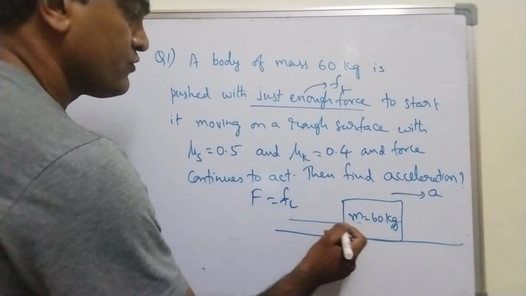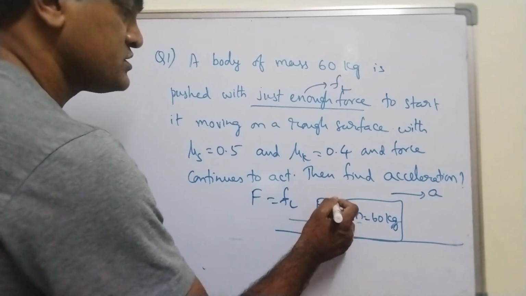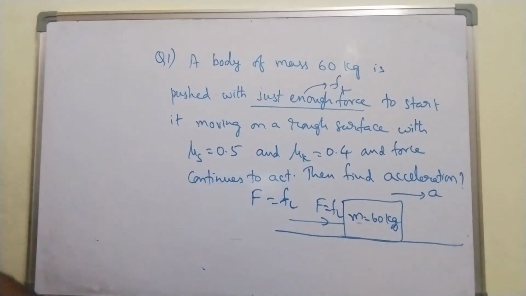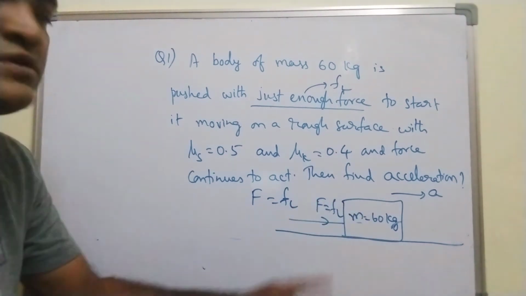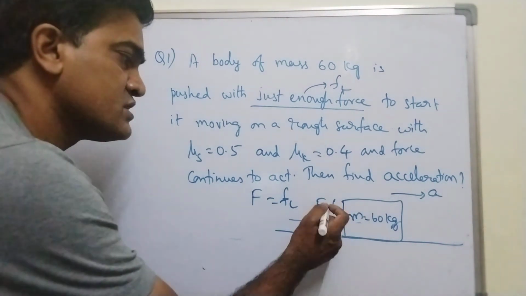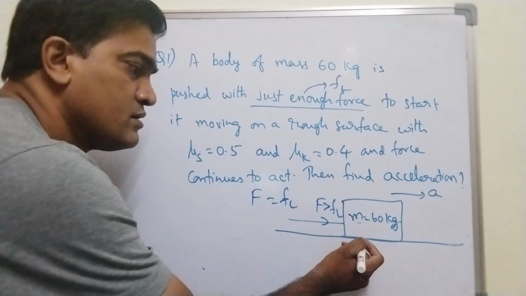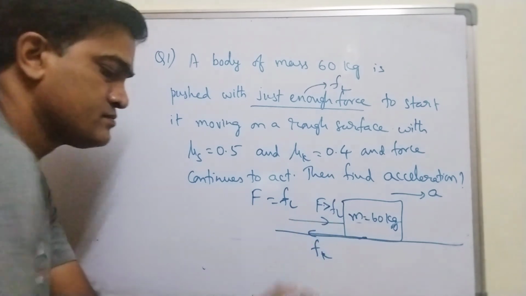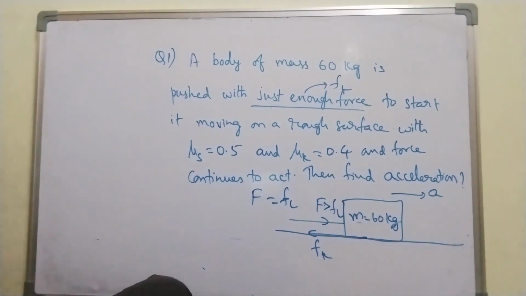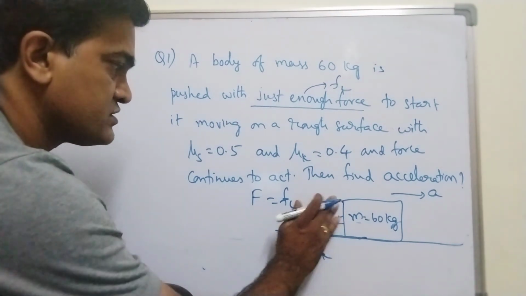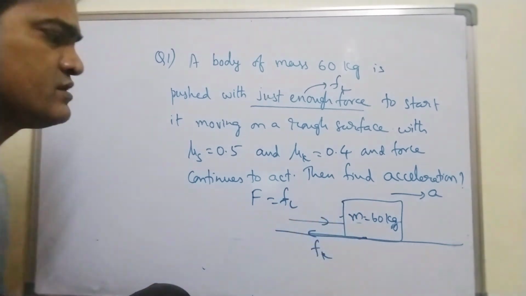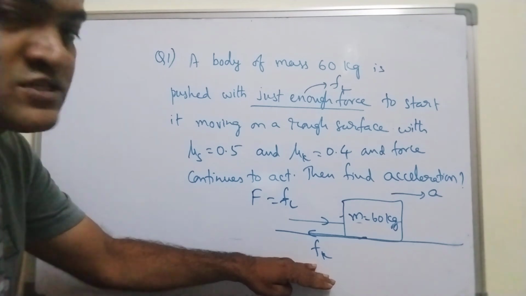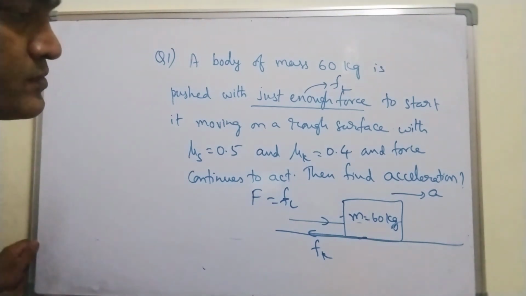So when you apply a force of F equal to limiting friction, the block is ready to move. But when the applied force is greater than FL, limiting friction, that means kinetic friction will come into picture, right? So F is equal to FL or F is greater than FL, right? In this case, anyways, applied force is greater than this kinetic friction. What is net force now?